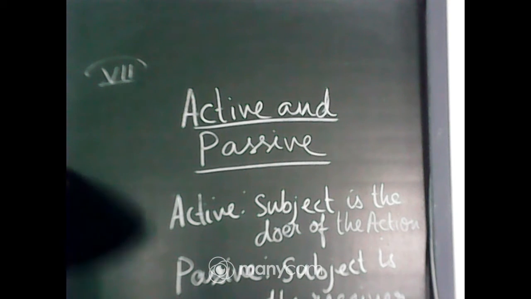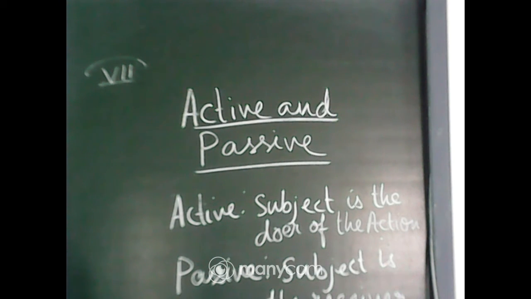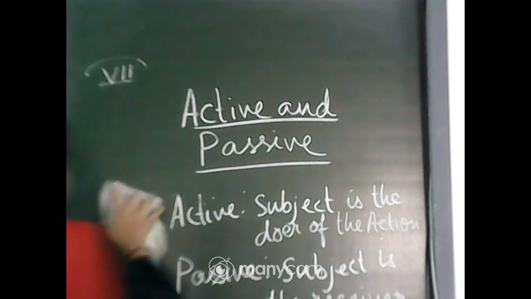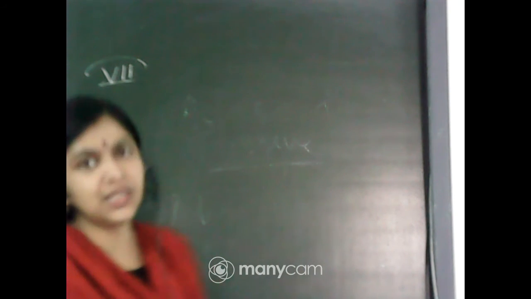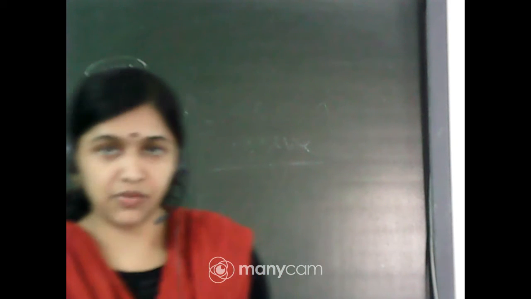So the general information which you should remember for all the tenses is that the object of the active voice becomes the subject in the passive voice. And when there is more than one object in the sentence, either of the two objects can become the subject in the passive voice. Okay.